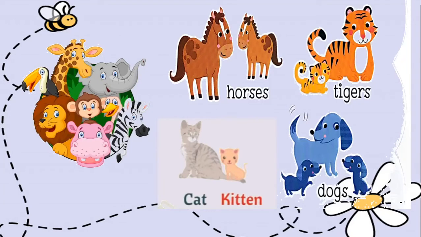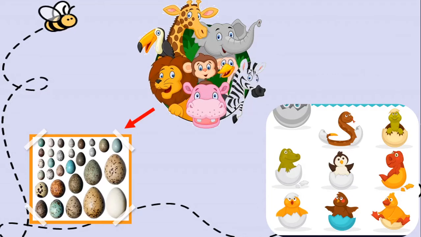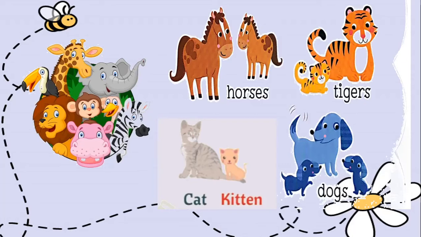their young ones. So you can see the horse and the baby horse. The baby horse is either called a foal or it is called a colt. Then you have the tiger and the cub. You have the dog and the puppies. You have the cat and the kitten. So this is called as reproduction by giving birth. This was reproduction by laying eggs. So animals can reproduce in two ways, either by laying eggs or by giving birth to their young one directly. Okay, so all of us, we were born in this way.